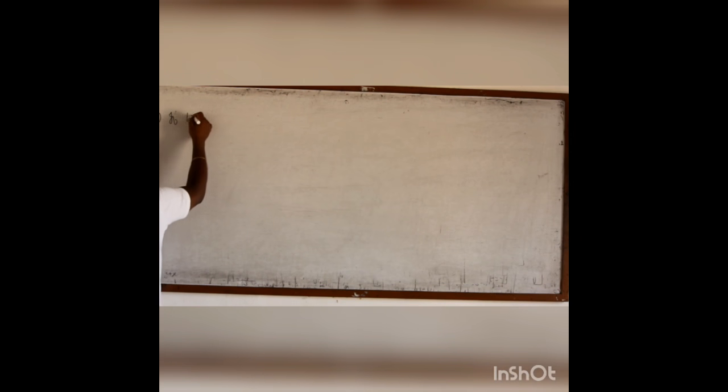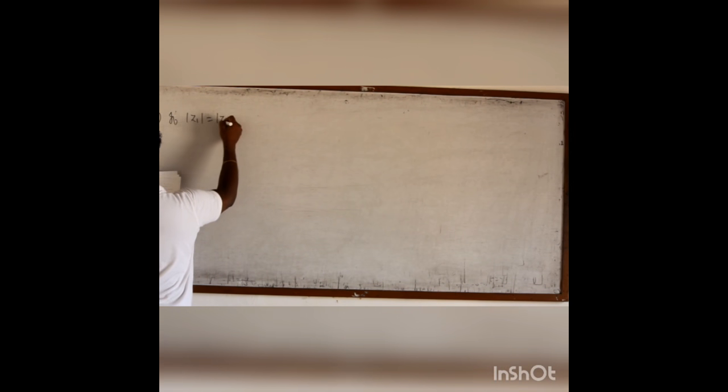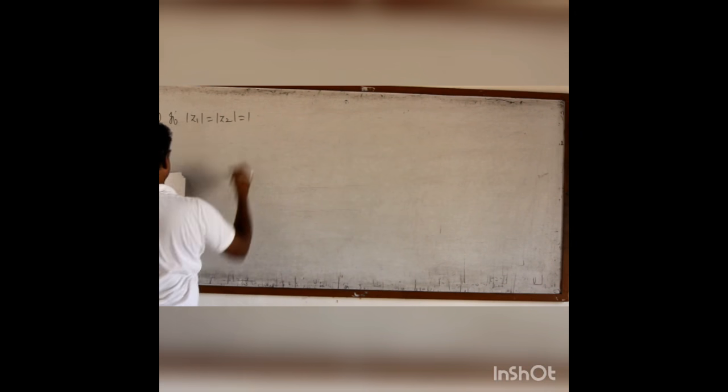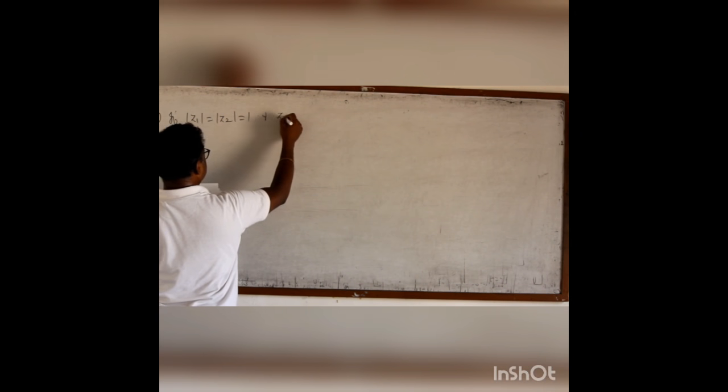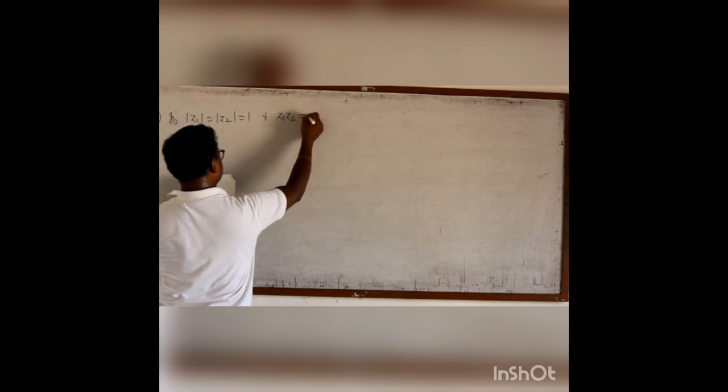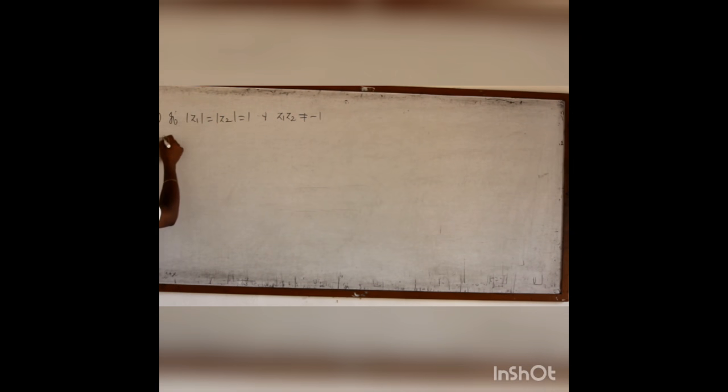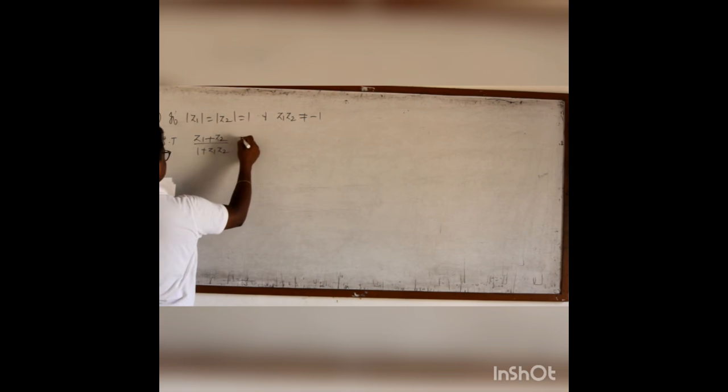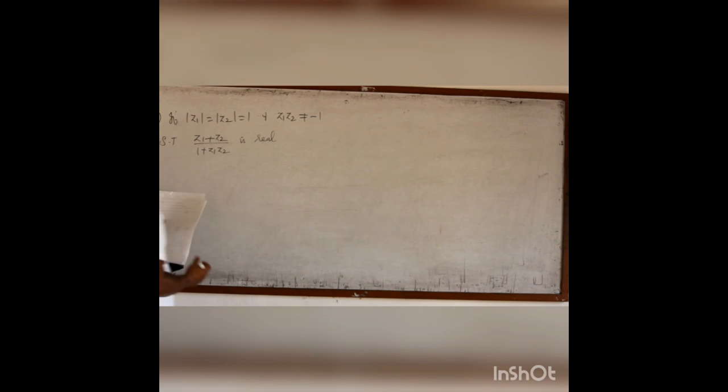If modulus of Z1 equal to modulus of Z2 equal to 1 and the product Z1 Z2 is not equal to minus 1, show that (Z1 plus Z2) by (1 plus Z1 Z2) is real.